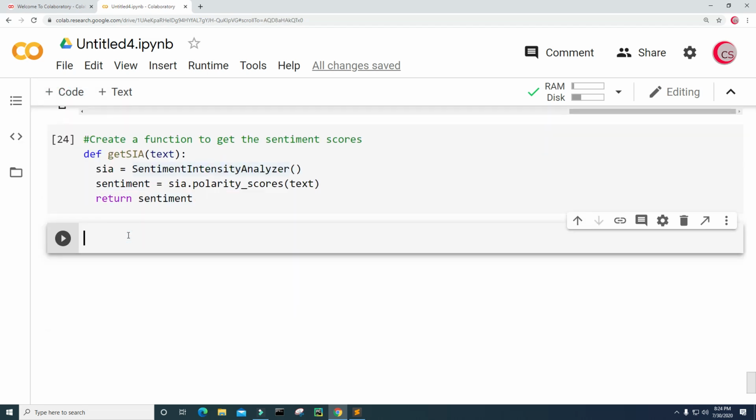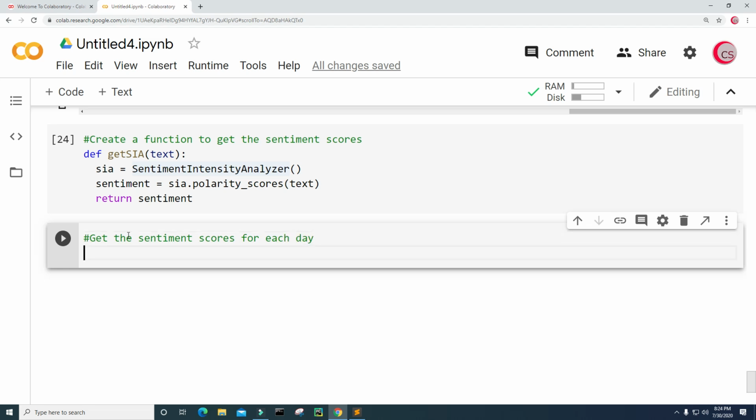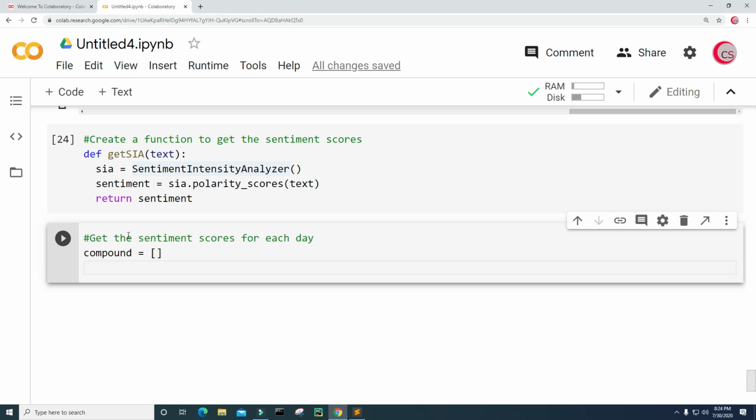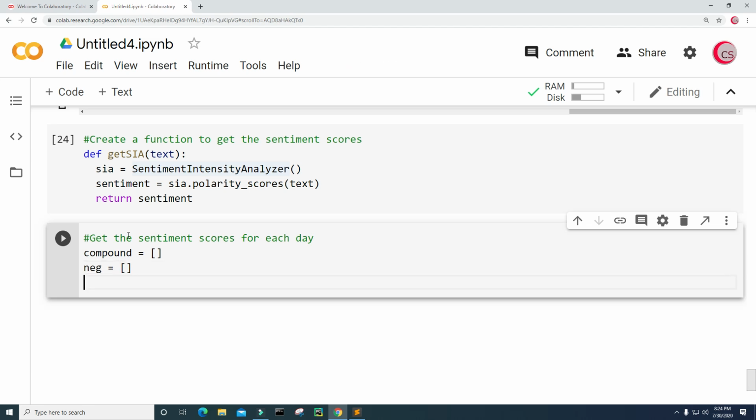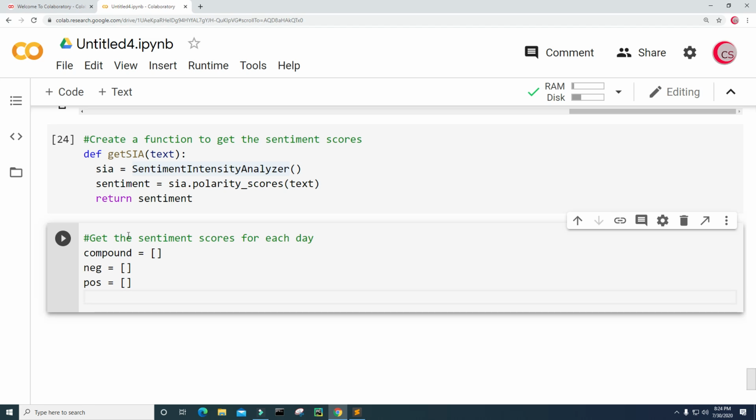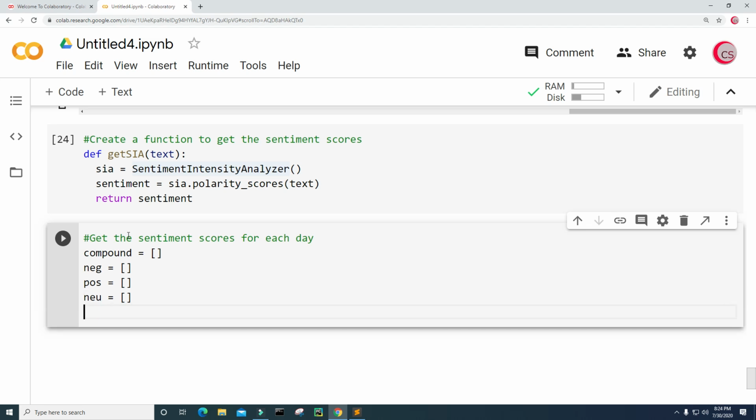Now I want to get the sentiment scores for each day. So I'm going to create a few lists. One I'm going to call compound, and I'm going to set that equal to an empty list. The other one will be called neg, which will be short for negative, equal to an empty list. I'm going to call the other one POS, for positive, equal to an empty list. And I'm going to do NEU for neutral, also equal to an empty list.